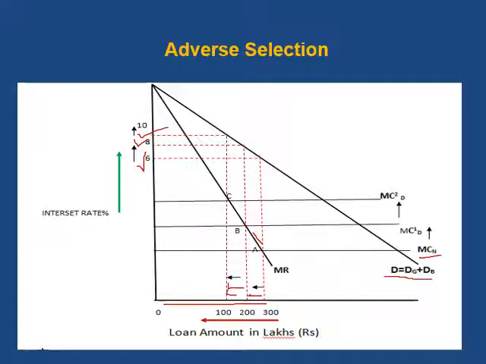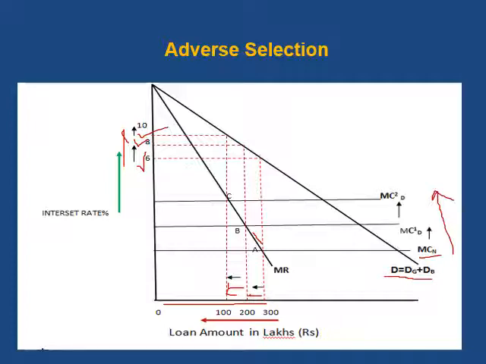So we can see here that as defaults increase, the marginal cost of the bank increases, which results in a rise in the rate of interest and a fall in the loan amount. So the result of this figure is that with the gradual increase in defaulters and non-repayment of loans, marginal cost increases, which increases the interest rate and decreases the loan amount. In that way, loans become very costly.